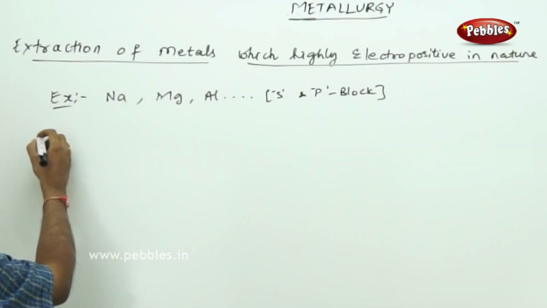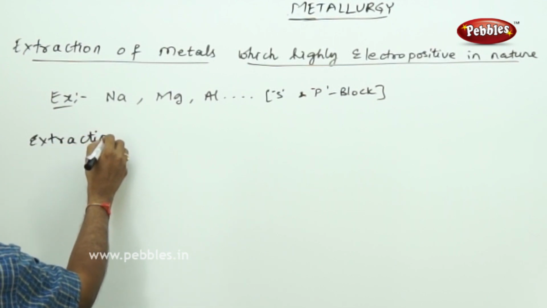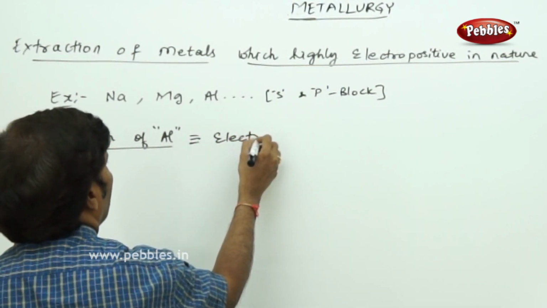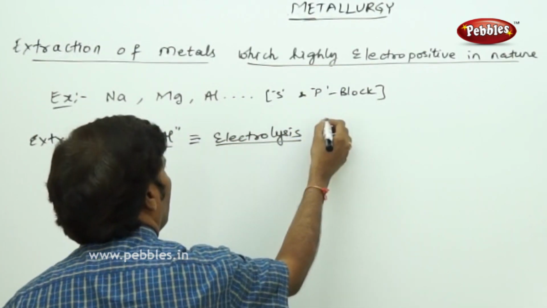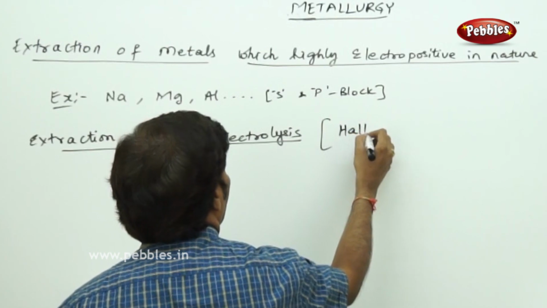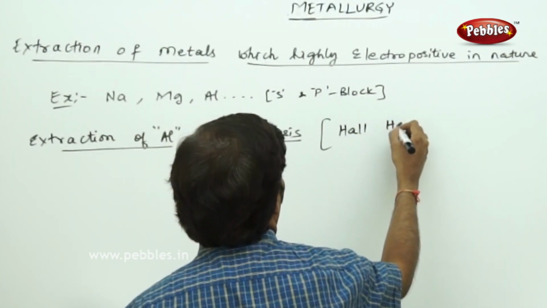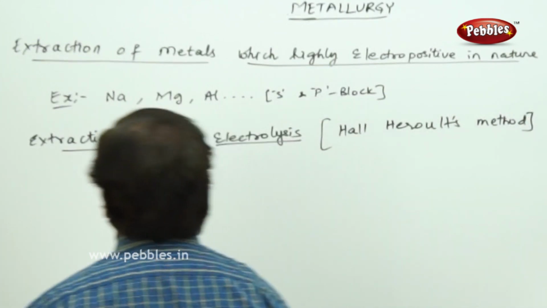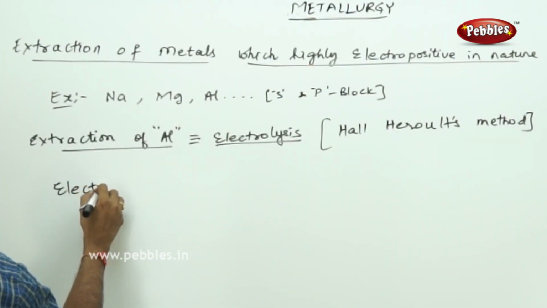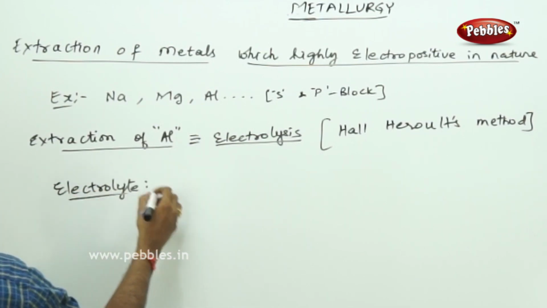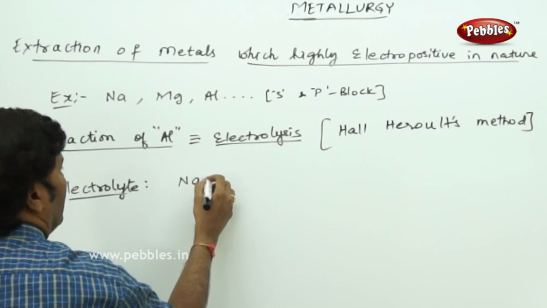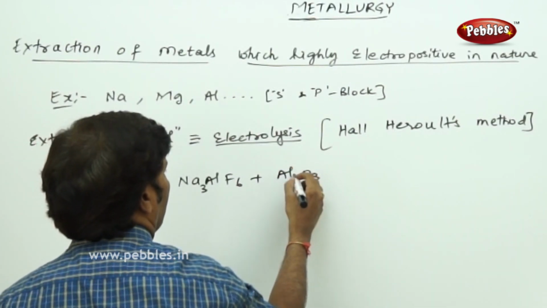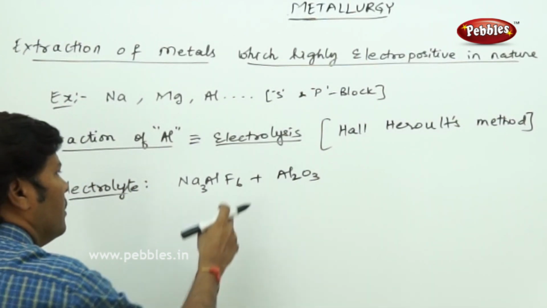So if we take the extraction of aluminium through the process of electrolysis, the electrolysis process is named the Hall-Heroult method, in which we take the electrolyte Na3AlF6 plus Al2O3. Al2O3 is aluminium oxide, alumina, and it is mixed with cryolite.